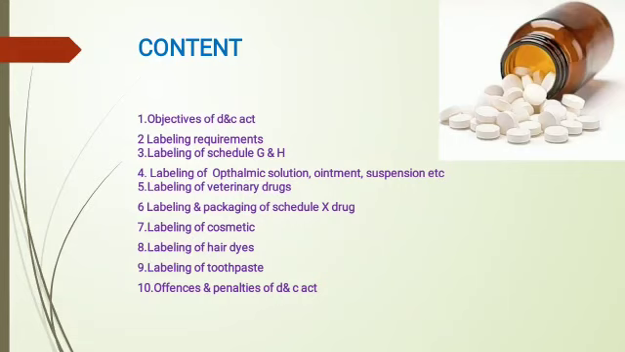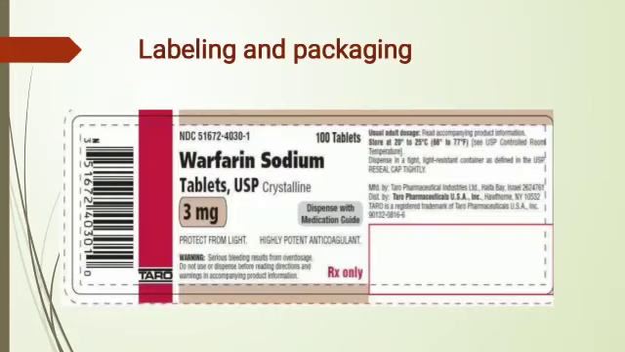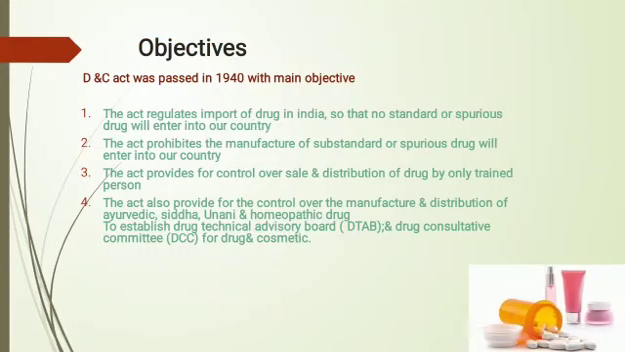First of all, we have to know the purpose of the D&C Act. The D&C Act was passed in 1940 with main objectives such as: first, the Act regulates the import of drugs into India so that no substandard or spurious drug will enter into our country. Second, the Act prohibits the manufacture of substandard or spurious drugs. Third, the Act provides control over sale and distribution of drugs by only trained persons.